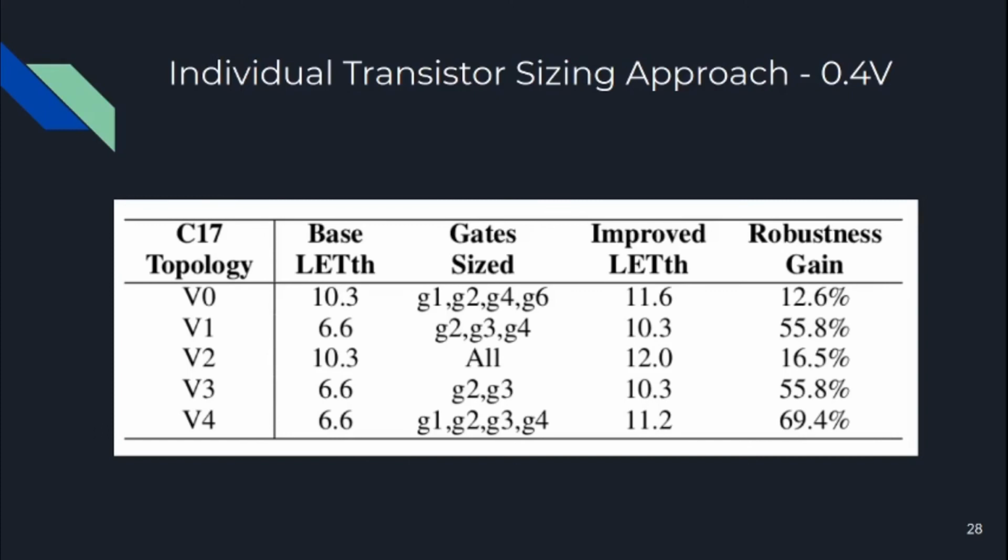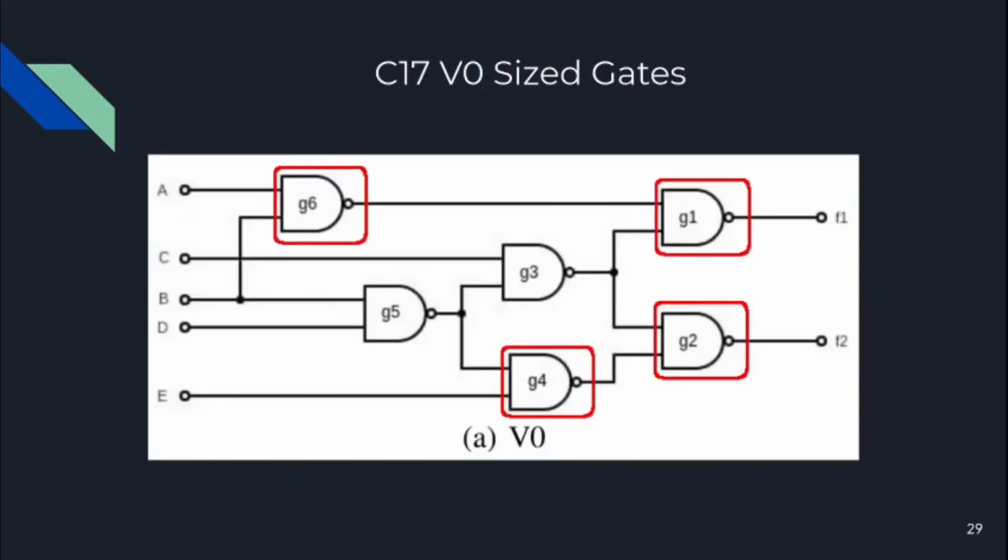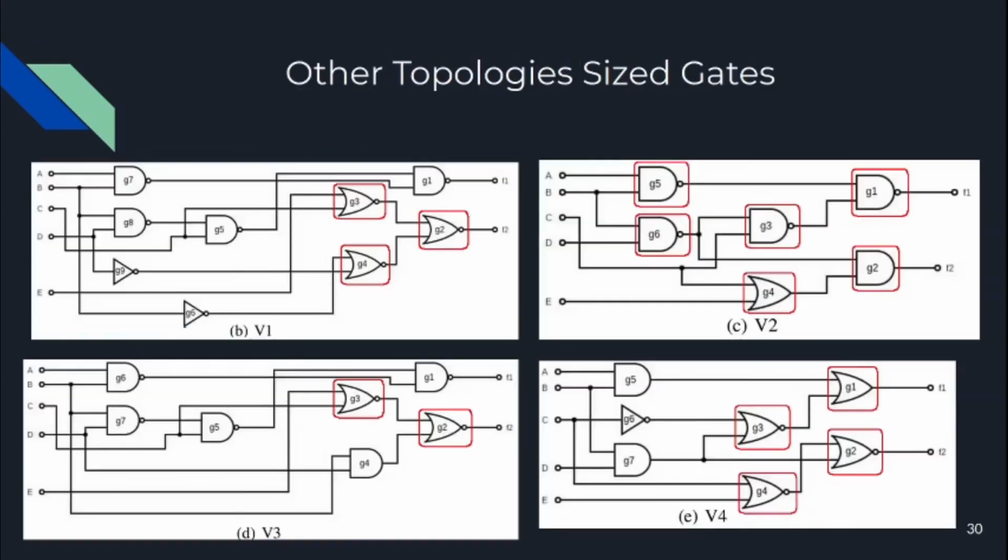Despite that, once the NOR gates from the first 3 versions are sized, increasing their robustness becomes costly, since it would be necessary to size their NAND gates. Here we have the gate size for version 0, and here for the alternative versions. It's important to notice that in versions 1, 3, and 4, only NOR gates were sized, with the exception of a single OR gate in version 4.